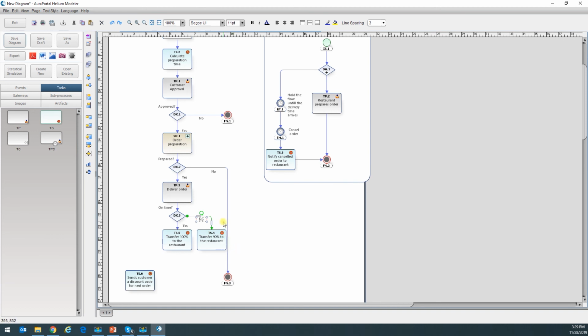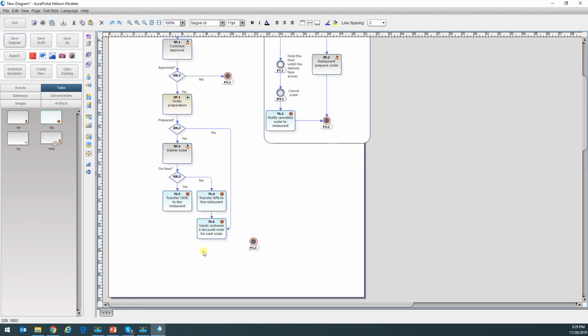Okay, and actually, we said when the customer cancels due to the restaurant being late, or even though they don't cancel, but they receive their food late, we have to send them a discount code. Okay, so this discount code has to be sent in both scenarios. Okay, so this no outlet, I'm actually going to connect it here, so I can use this system task twice in both scenarios.